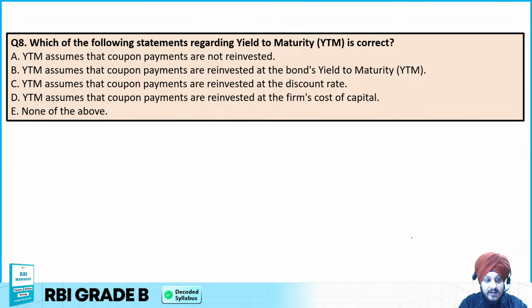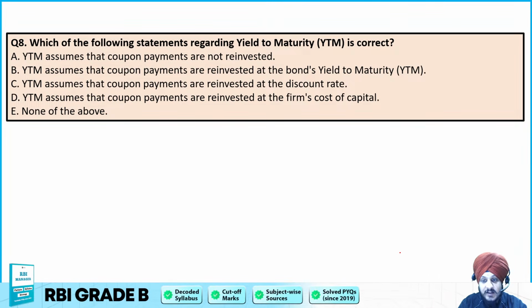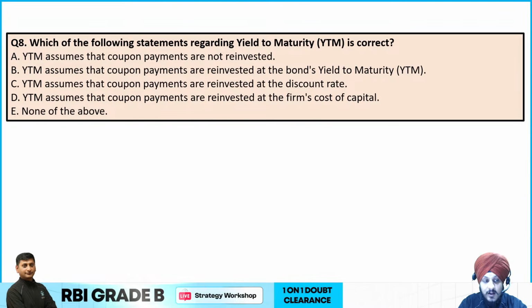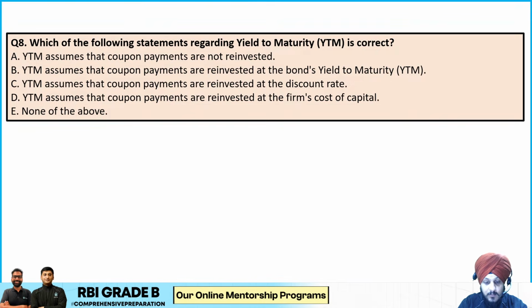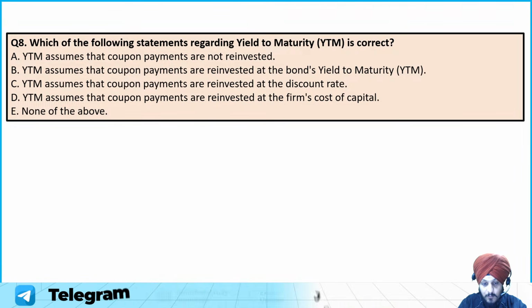Option C says that it assumes that coupon payments are reinvested at the discount rate. Option D, it assumes that coupon payments are reinvested at the firm's cost of capital. And option E is none of the above. So take your time, try to mark the answer to this question. Do write the question number also when you are attempting it in the chat box.